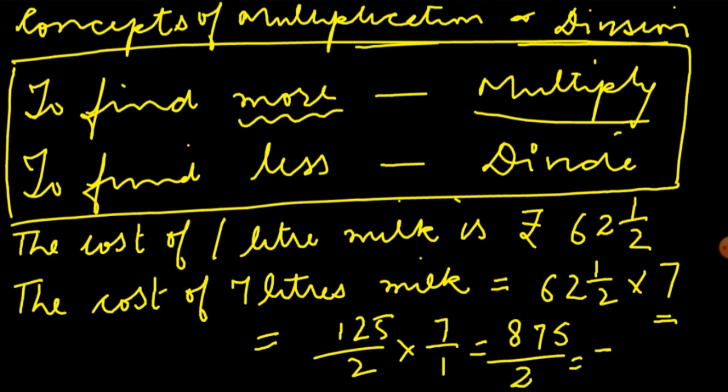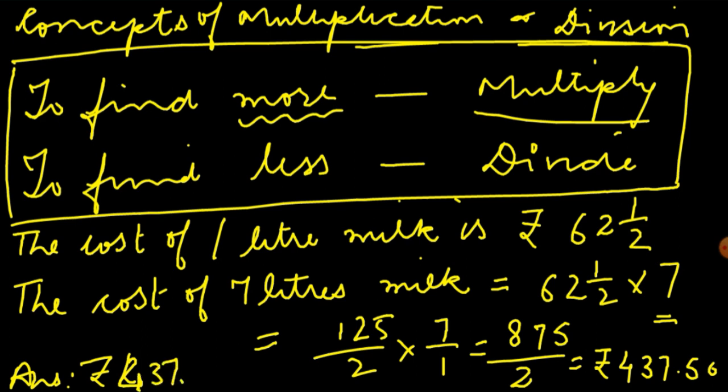The answer will be in rupees. 2 4s are 8. 2 3s are 6. 2 7s are 14. 1 is left. 2 5s are 10. So what is our answer here? Our answer is rupees 437.5.